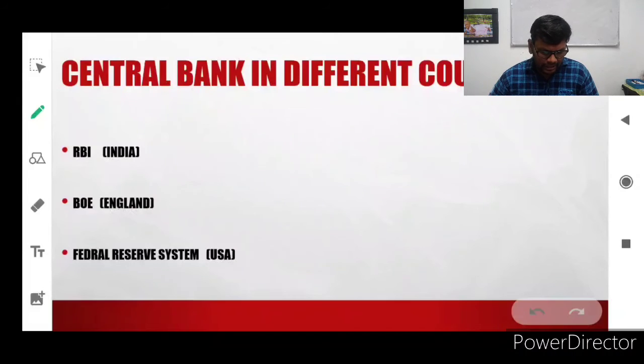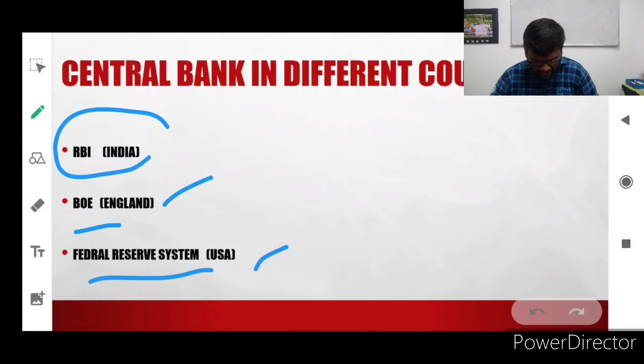Then central banks in different countries. Each and every country has a central bank, but I will bring some information for you. In England it is BOE, Bank of England. In USA it is the Federal Reserve Bank, and in India it is RBI, Reserve Bank of India.